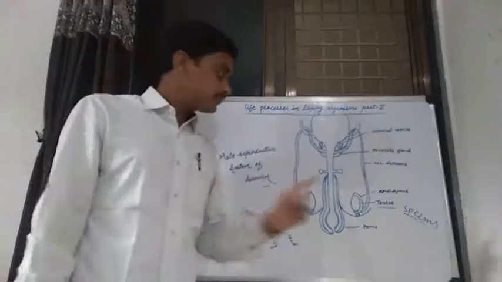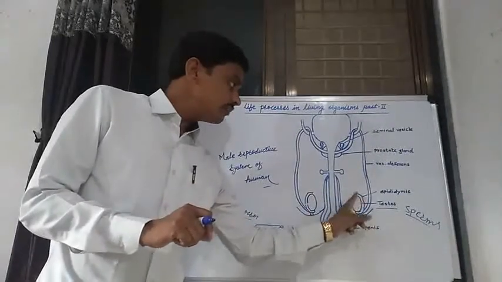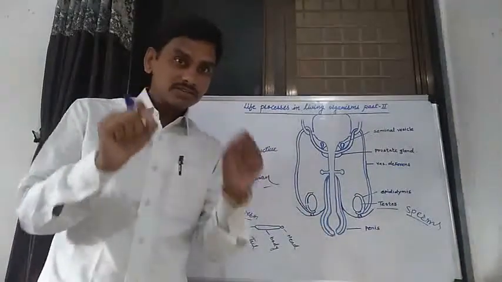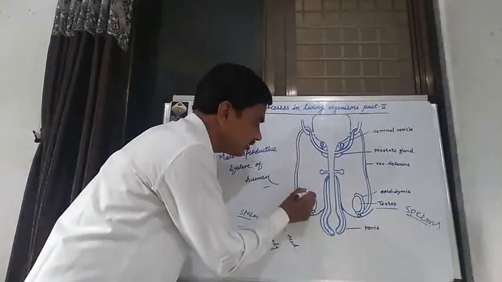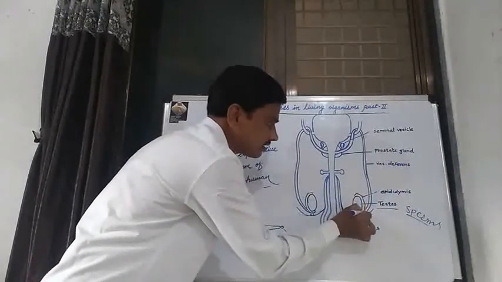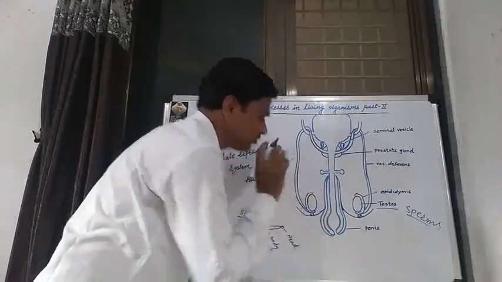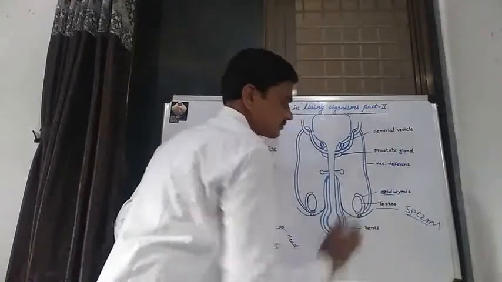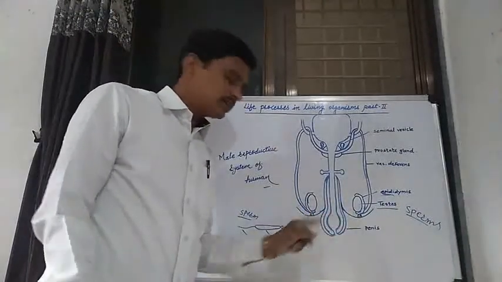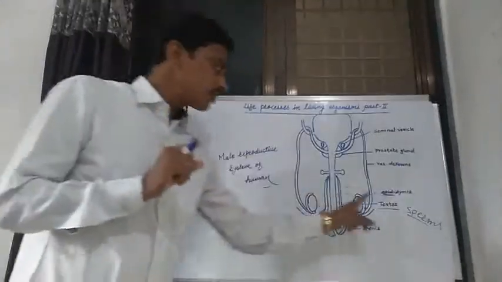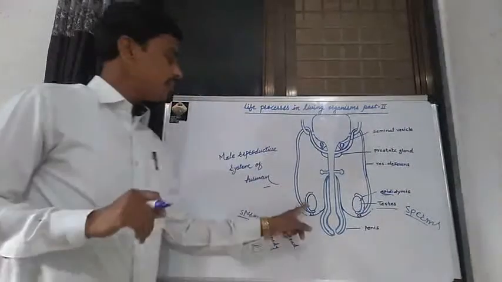After production of sperm in the testis, the sperm passes from the testis to the epididymis. The structure of the epididymis: a small tubular structure on the outer surface of the testis is known as the epididymis. The sperm passes from both testes to the epididymis.